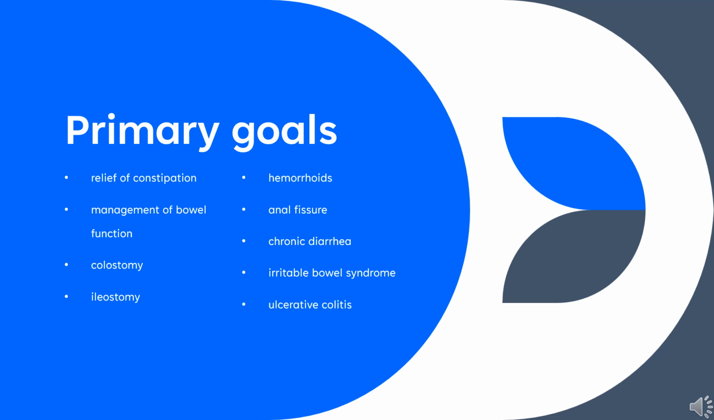What is psyllium used for? Indications include the treatment of patients needing a high-fiber regime, perhaps for: a. the relief of constipation, including constipation in pregnancy, and the maintenance of regularity; b. the management of bowel function in patients with colostomy, ileostomy, hemorrhoids, anal fissure, chronic diarrhea with diverticular disease, irritable bowel syndrome, and ulcerative colitis.